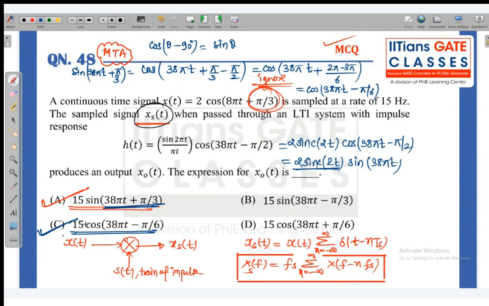Okay, so A and C both are correct, but the IIT gave only one answer. After challenging, they accepted both, and that's why they gave marks to all for this question. So A and C both should be correct, because both are the same representation, right? So you may get this also, you may get this also. So this is the complete procedure.